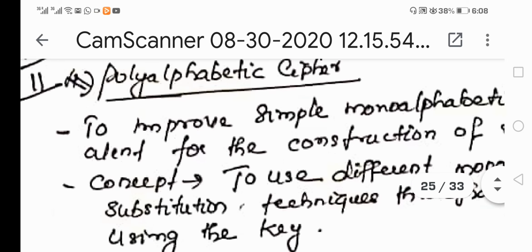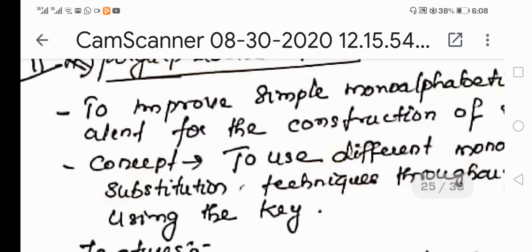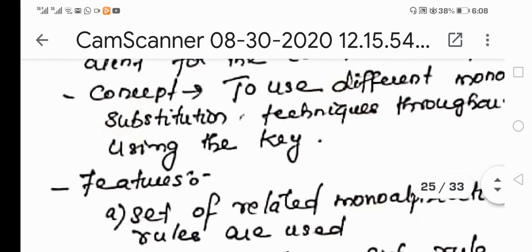Next, we can go on to the polyalphabetic ciphers. As the name implies, polyalphabetic ciphers always focus on more than one letter involved in the plain text message. A single plain text message letter will not be enough for you to take a decision, or to do the encryption process. More than one letter present in the plain text message has to be considered so as to get converted to the corresponding ciphertext message letters. So that is what is happening in the case of polyalphabetic ciphers.